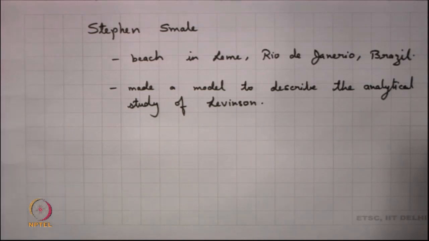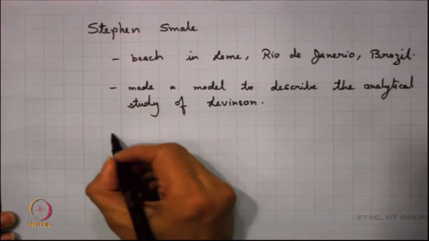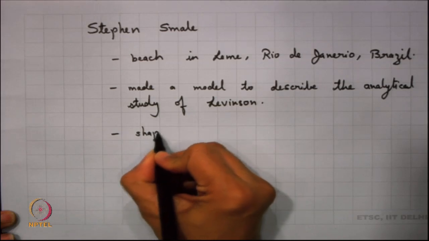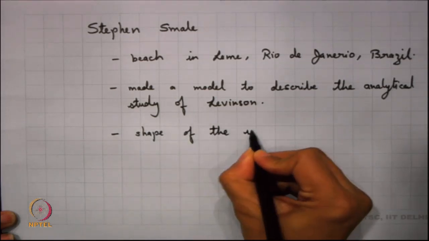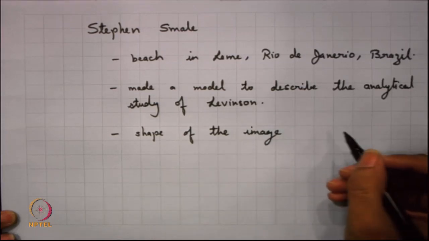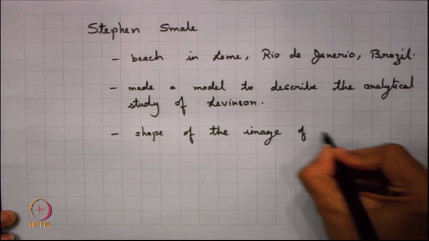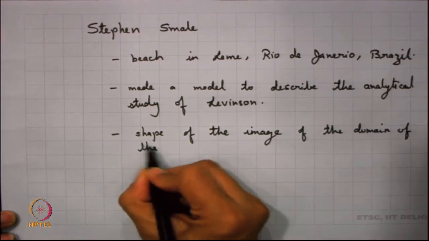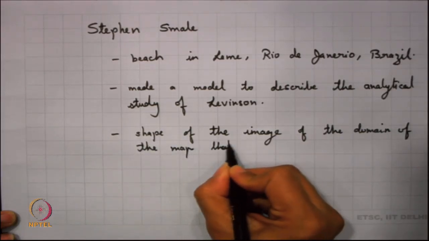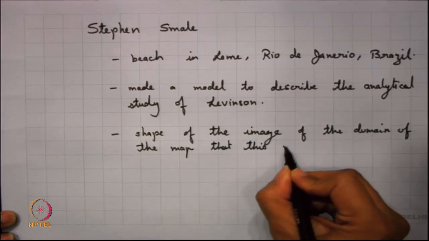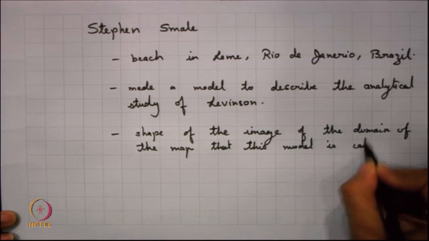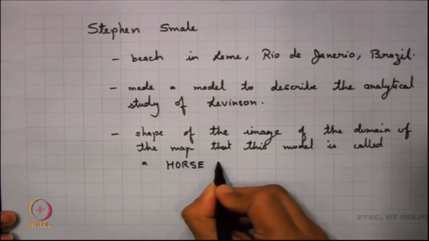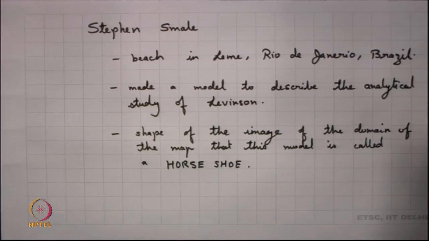It was because of the shape of this image, of the domain of the map, that this model is called horseshoe.